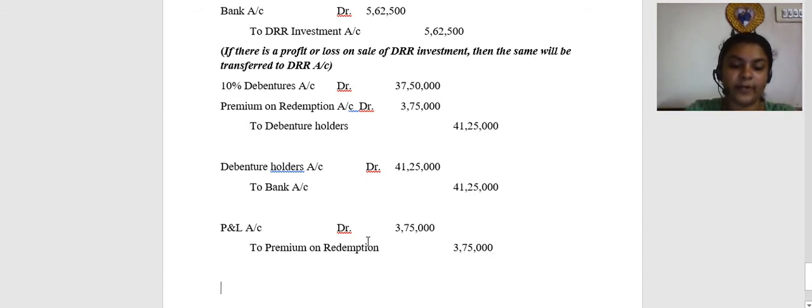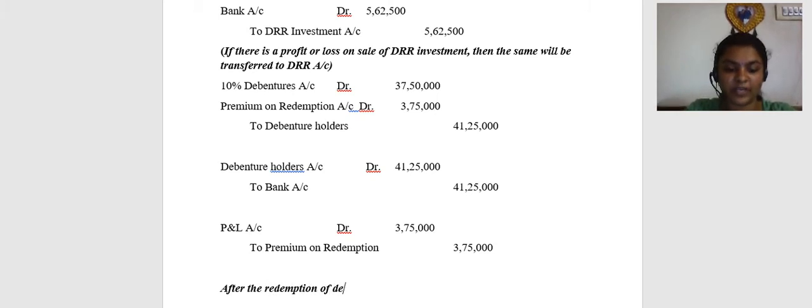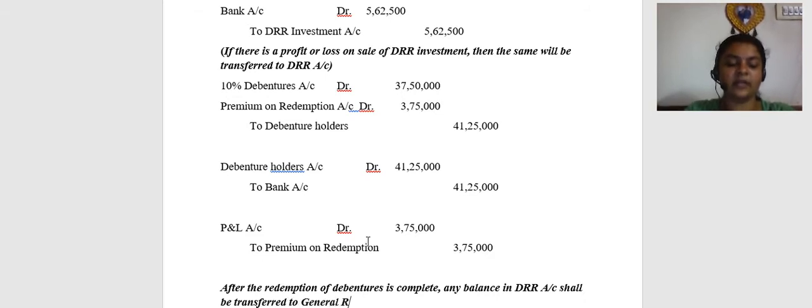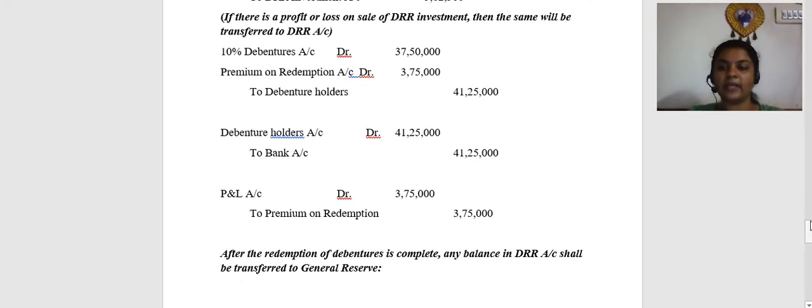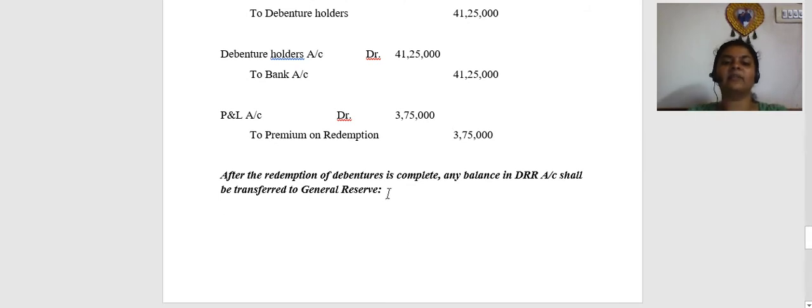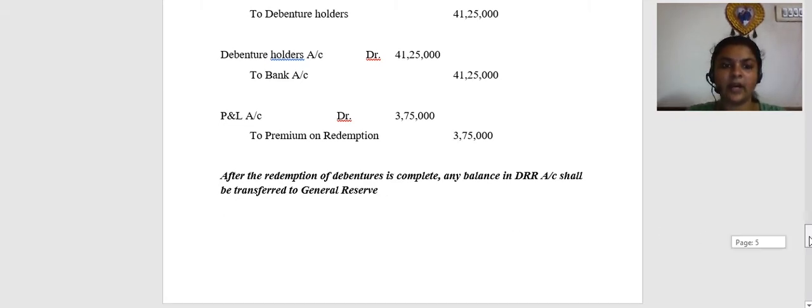Now, we cannot get over with the transaction. The last and the most important point: after the redemption of debentures is complete, any balance in DRR account shall be transferred to general reserve. You remember this rule? Always remember this rule, that if you have any balance, we have to transfer it to general reserve after the redemption. Now, what will be the balance in DRR account?